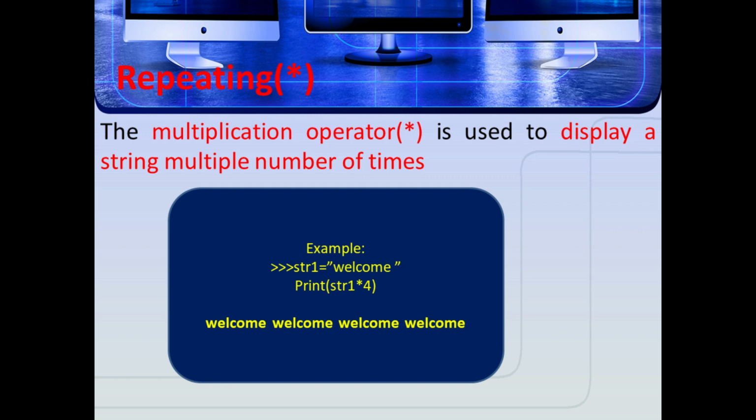See the example, str1 is "welcome". Print of str1 asterisk 4. Here the symbol is asterisk 4. So the string "welcome" should be displayed 4 times. So welcome, welcome, welcome, welcome. So 4 times it should be displayed as output.